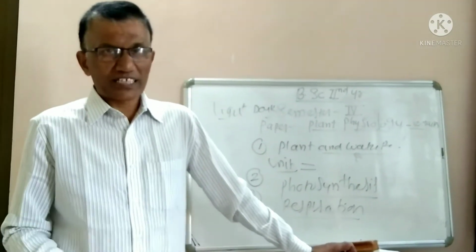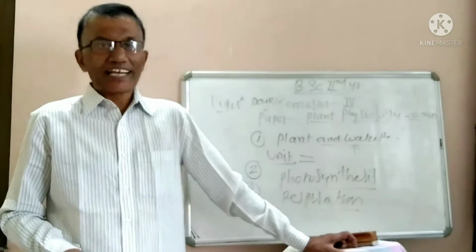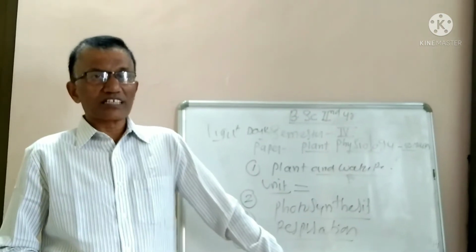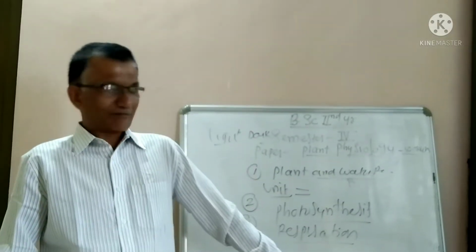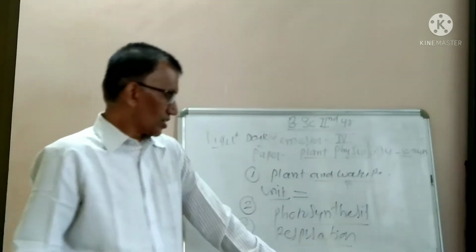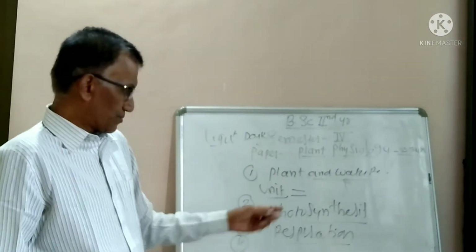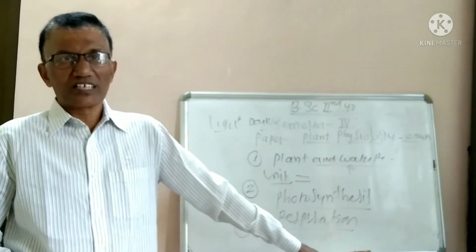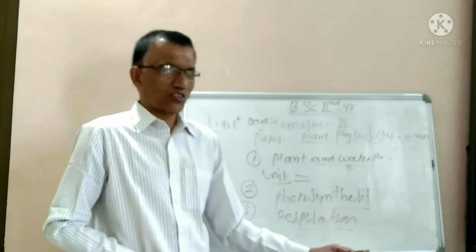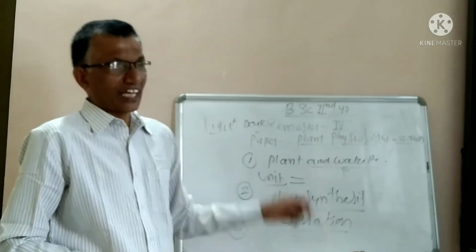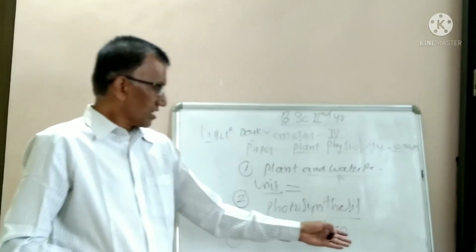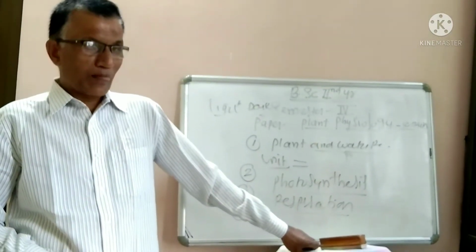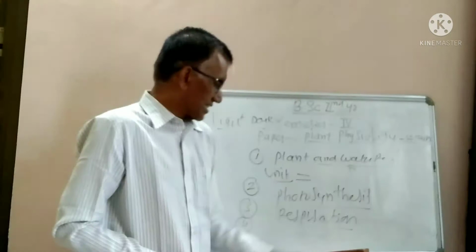Then again Krebs cycle. Then the last one is the end of the process of respiration, that is terminal electron transport or terminal oxidation. How this process takes place in respiration, you have to study in detail. Then anaerobic respiration, that is alcoholic fermentation. All these things you have to study in anaerobic respiration. So this is the syllabus mentioned for the chapter respiration. These are the important things you have to study in respiration.